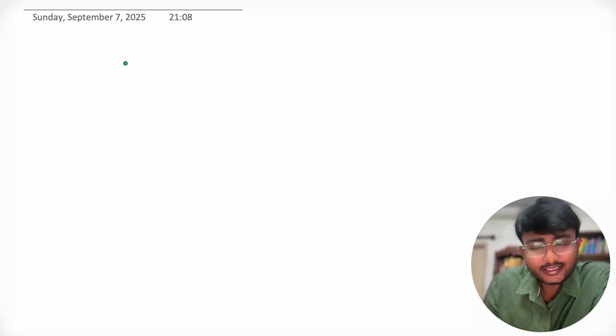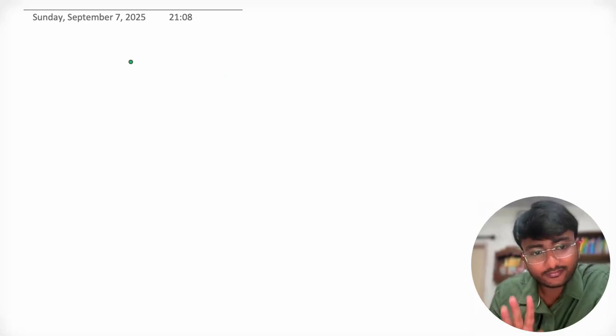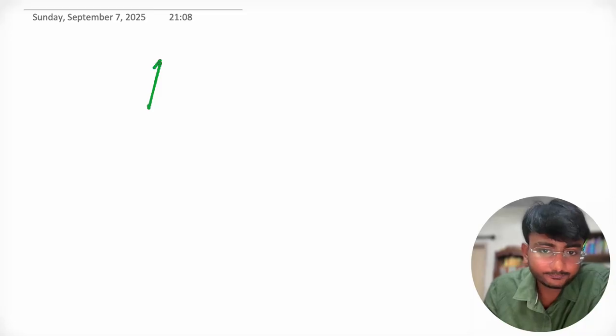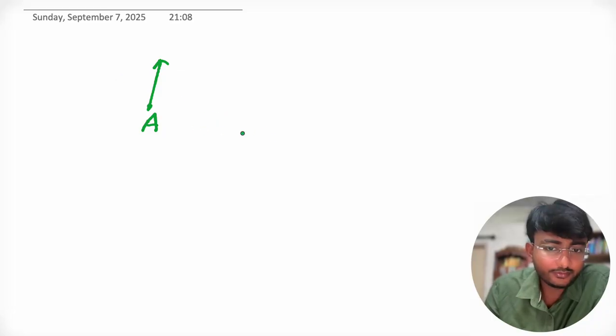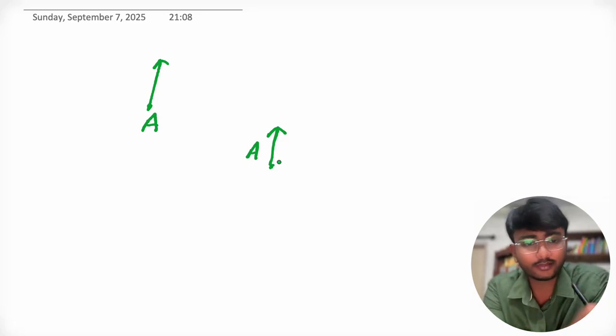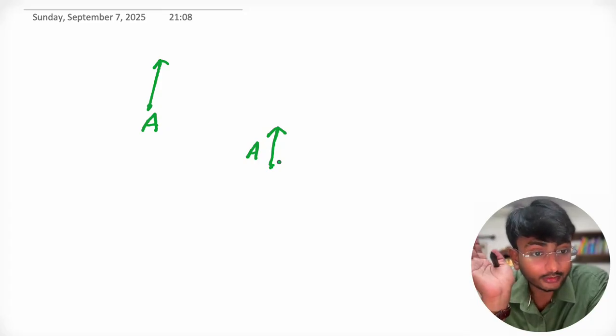Okay, now let's understand shifting or parallel shifting of a vector quantity. Before that, let me ask you one question. Suppose A is a vector. If we shift this vector like this, this is also A. We have not changed the direction. We have not changed the magnitude or length of this. So what will be the net effect or impact on the vector? There will be no impact on the vector.